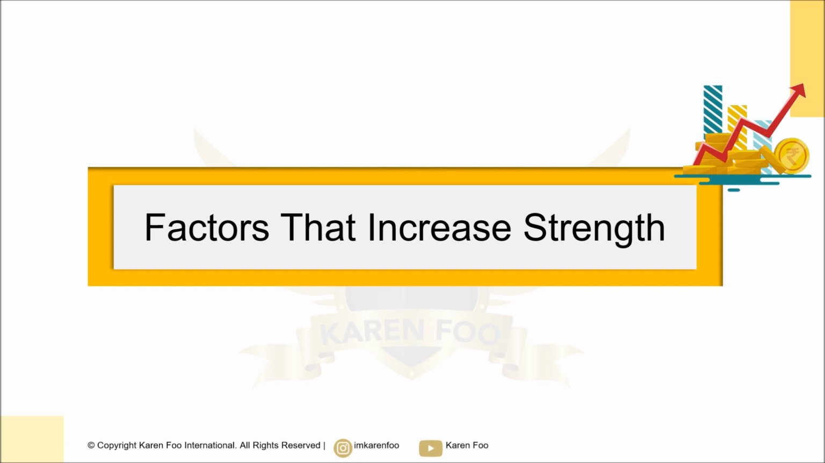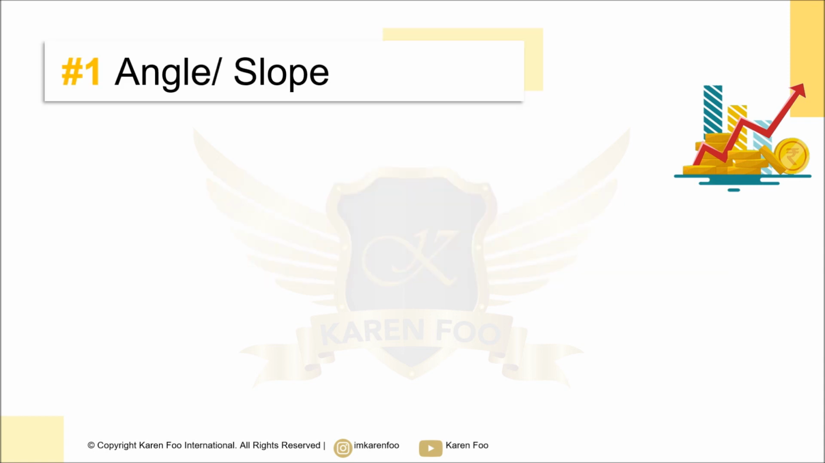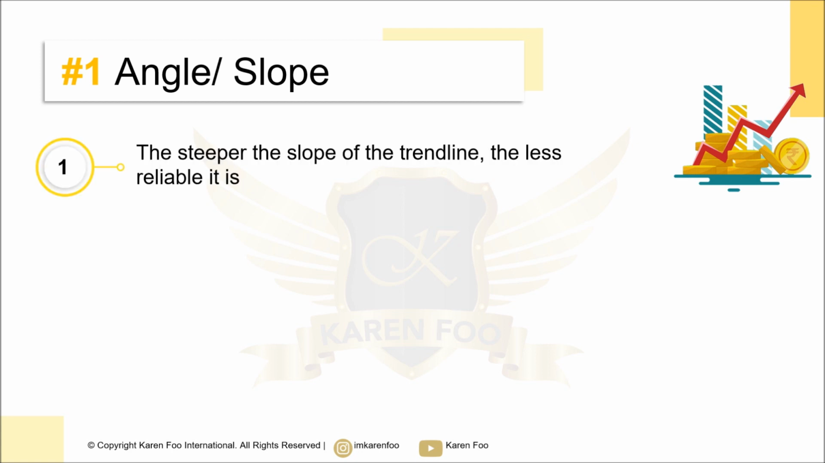A strong trend line is a trend line that when it is broken, it is going to result in a new trend being formed. Okay, and the price is going to move for a long time before it reverses the trend again. This is what I mean by a strong trend line. Now the first thing you need to take note of is the angle and the slope of the trend line. So the steeper the slope of the trend line, the less reliable it is.